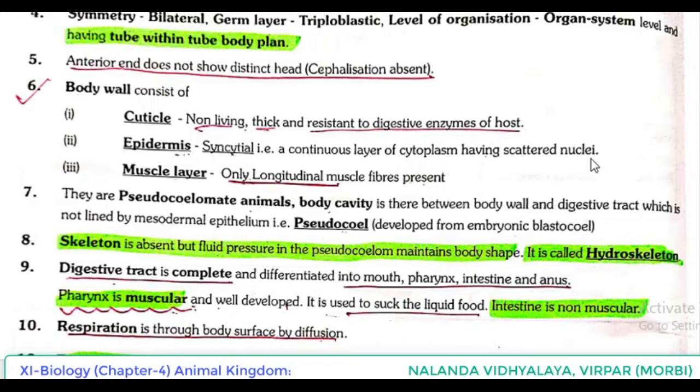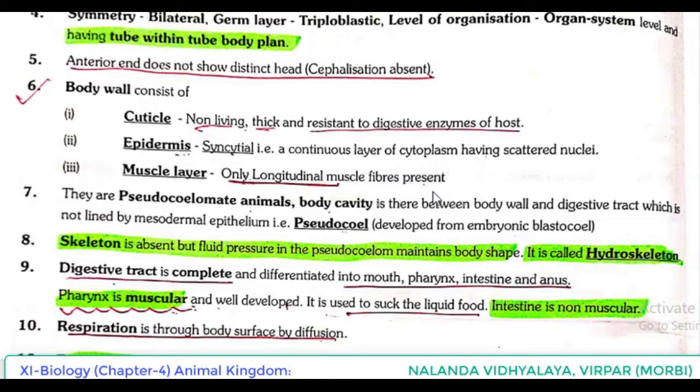This terminology you have to understand. Syncytium or syncytial epidermis means a continuous layer of cytoplasm having scattered nuclei. Many nuclei are present and they are found scattered in the cytoplasm. Muscle layer: only longitudinal muscle fibers present.